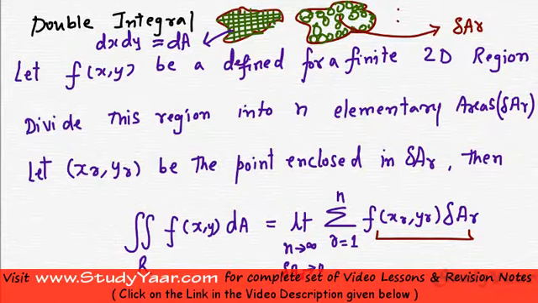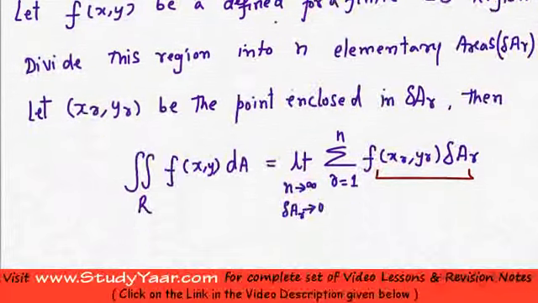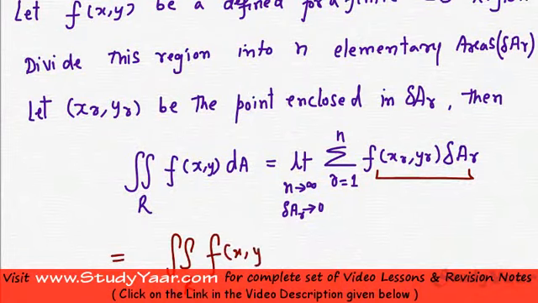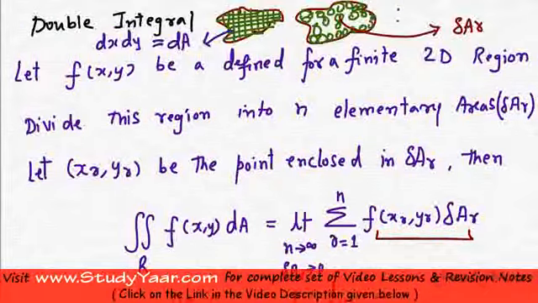If that is the case, then this essentially becomes equal to your iterated integral of f of x comma y dx dy. So this is your double integral, which is nothing but an iterated integral over a finite closed and bounded region.